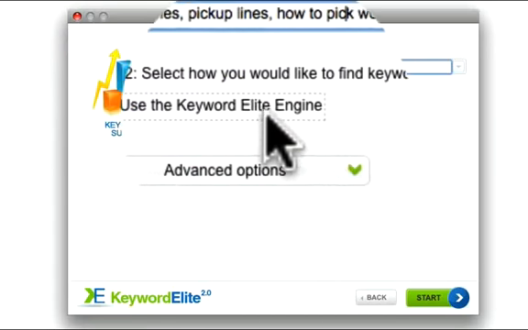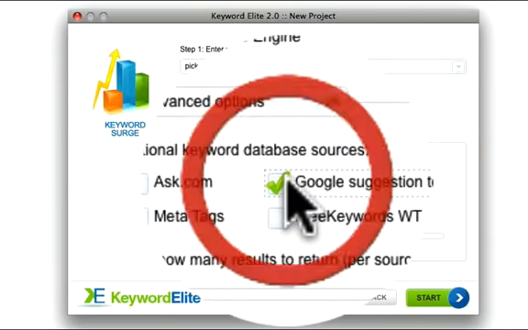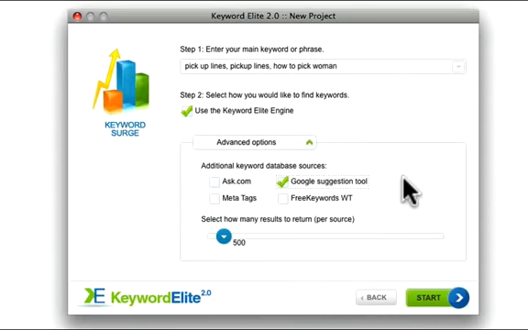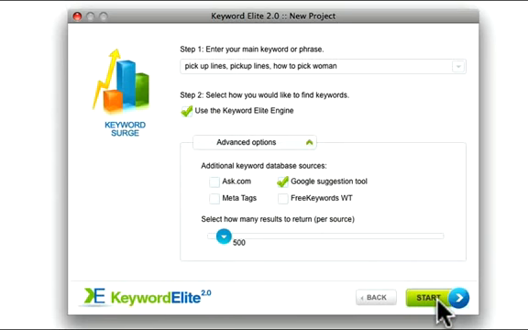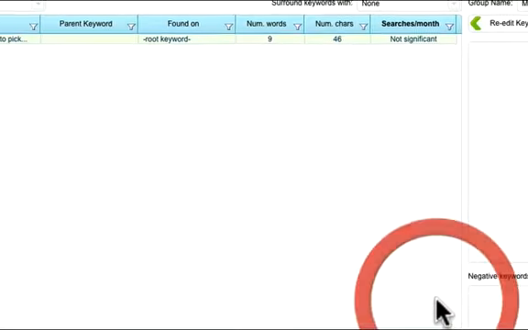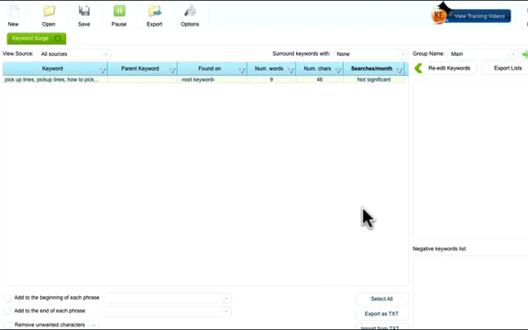I will leave this checked to use the keyword in the engine, and then I'm going to check Google suggestion tool. I can increase this, but I'll leave it at 500. I think it's good enough. Otherwise, for me it becomes overwhelming when I have too much stuff. So I click on start. It will ask me for that little captcha, it's no problem. And Keyword Elite goes into action and starts looking for information.